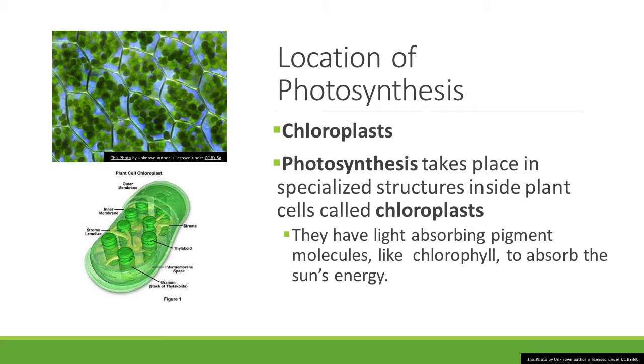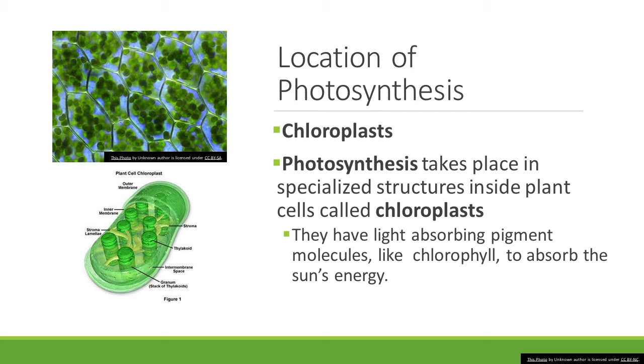And then down below is a big picture of a chloroplast. That is computer generated. The whole thing itself is a chloroplast, so it kind of looks like a little green bean. It's not like the food green bean, it's a bean shape and it's green. Next week, we will talk about the little substructures inside. But for today, you just need to know photosynthesis happens inside the chloroplast.